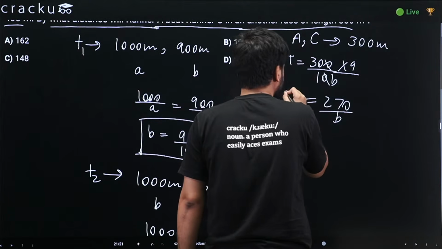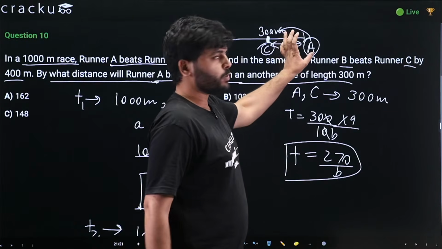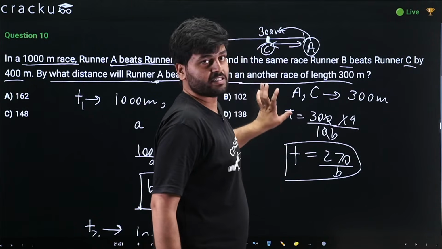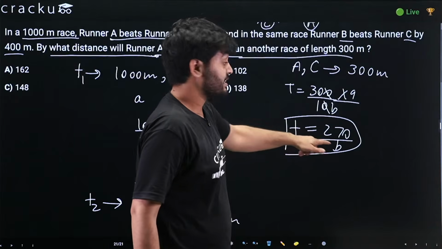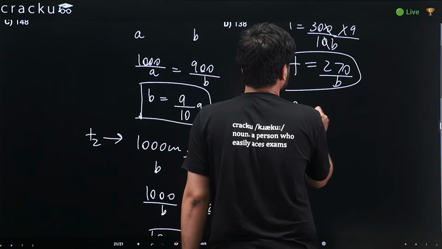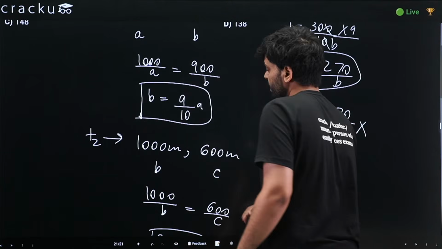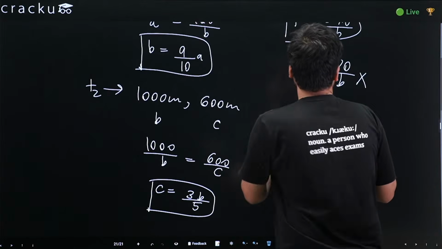Now this is the time after which A has reached here. At this point of time, what would be the distance traveled by C? It would be this time into the speed of C, 3B by 5.